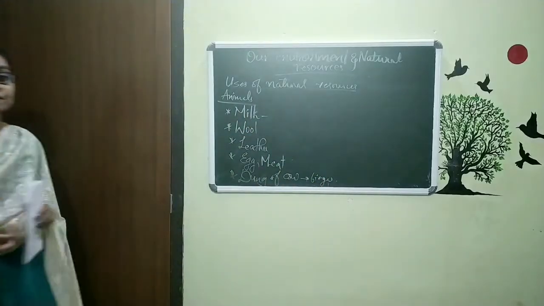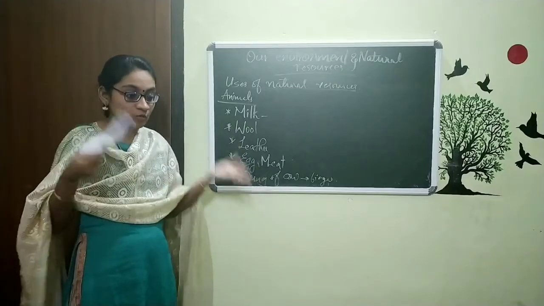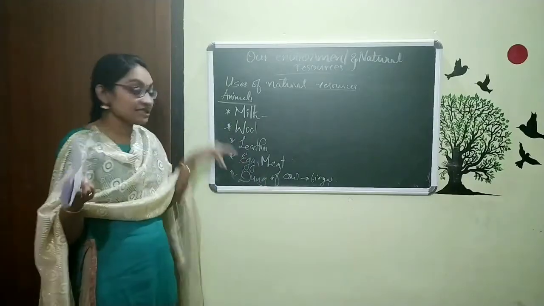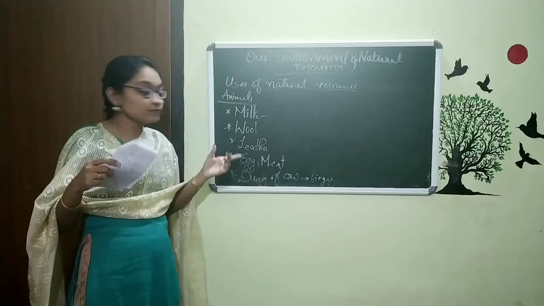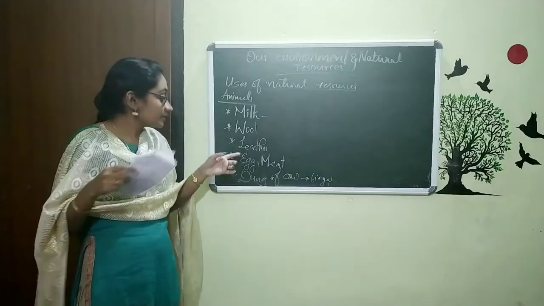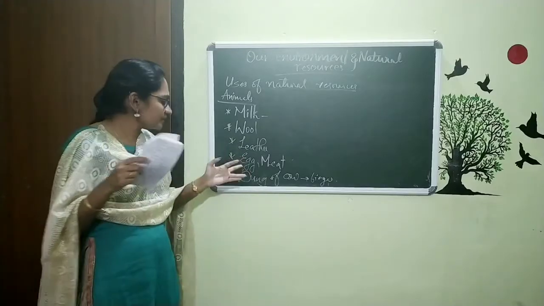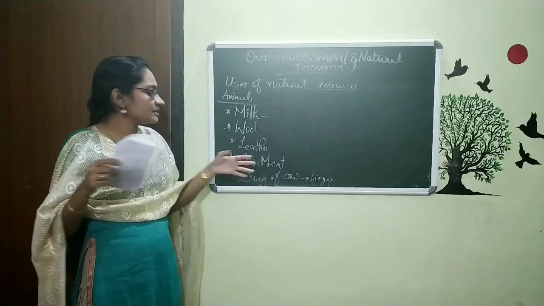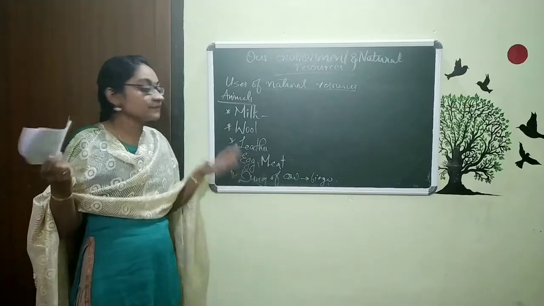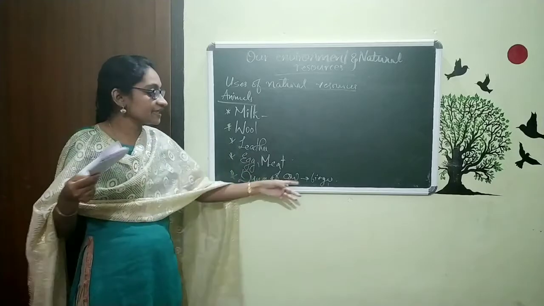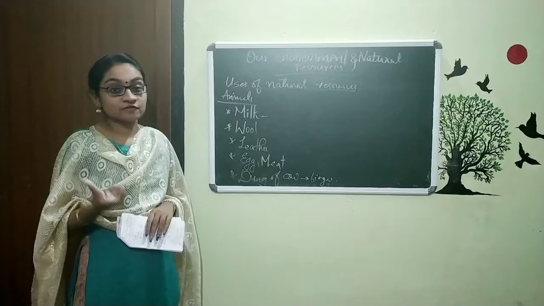So these are some of the uses of animals. Animals give us milk, like cow, buffalo, goat, etc. Animals like sheep give us wool. The dead animal's skin we are using as leather. The next is animals like hen, duck, birds that give us eggs, then we get meat from animals, then the dung from cow, which we are utilizing as biogas. All these things are about animals, the uses of animals.